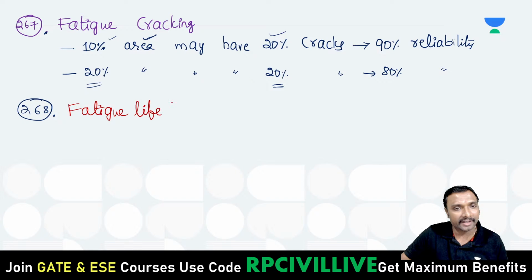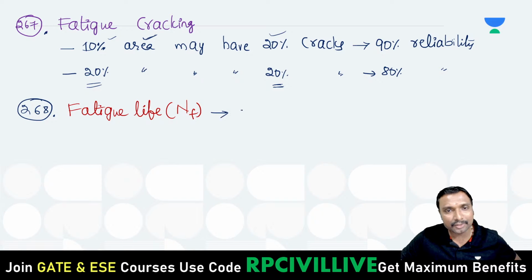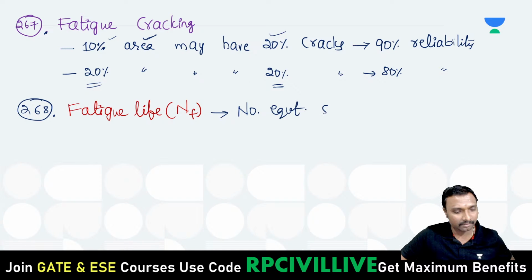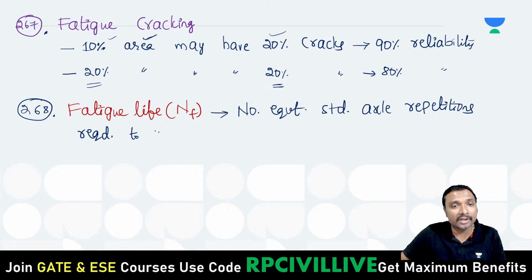What is that fatigue life? Fatigue life is your NF. It is the number of equivalent standard axle repetitions required to cause the above failure, right?